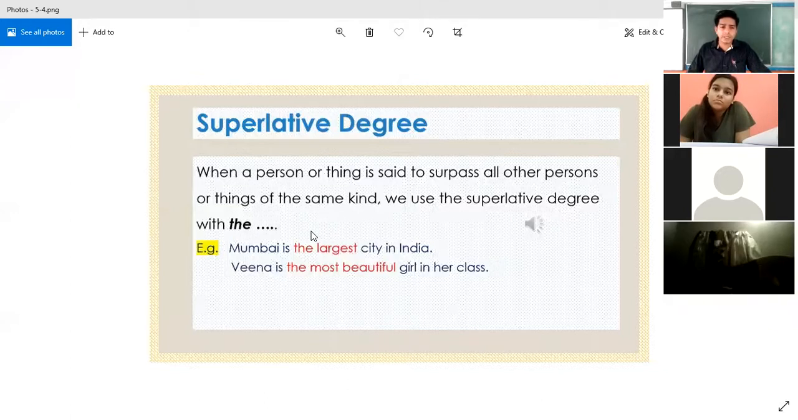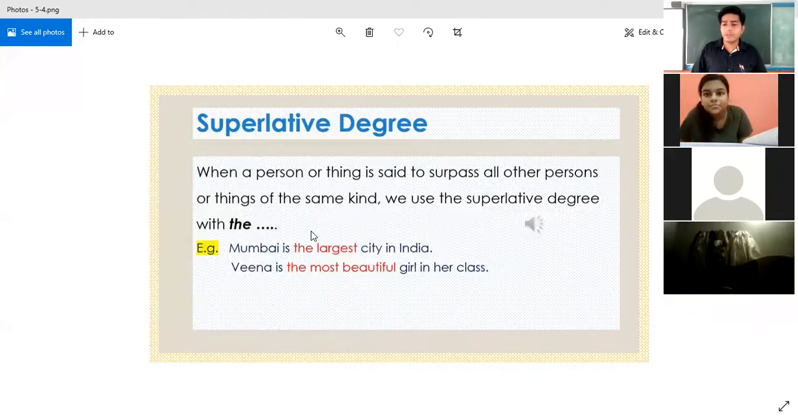Once again, go through the definition. When a person or thing is said to surpass, overcome all other persons or things of the same kind, we use the superlative degree with the. You can see the along with the superlative degree. Mumbai is the largest city in India. When we use the largest in India, that means the biggest city. Veena is the most beautiful girl in the class.